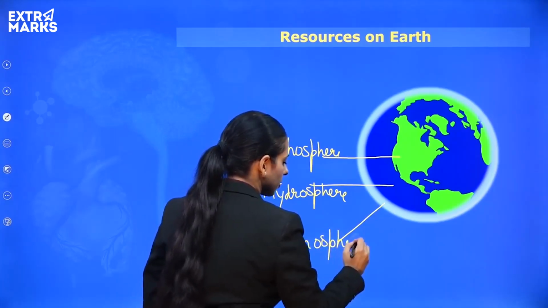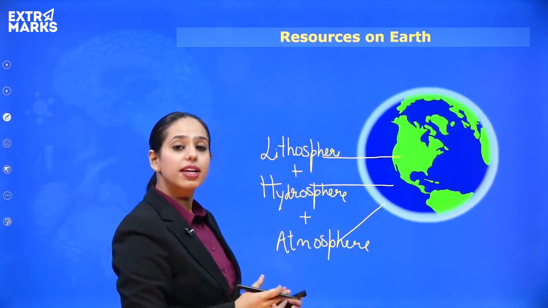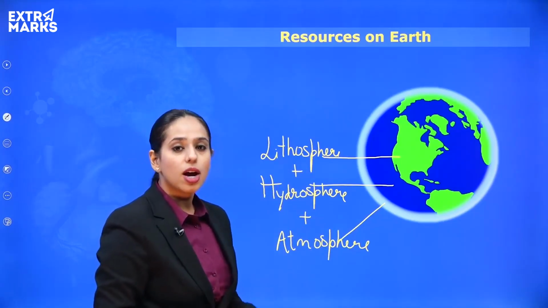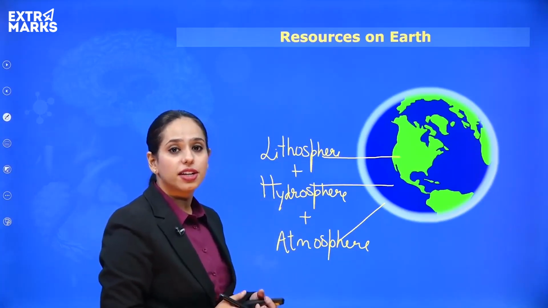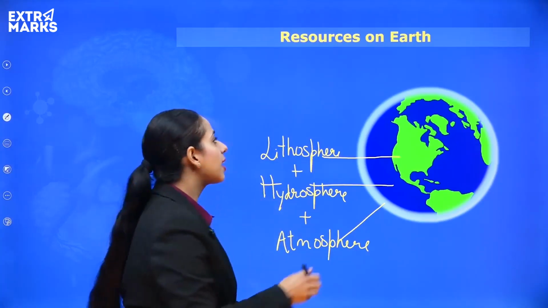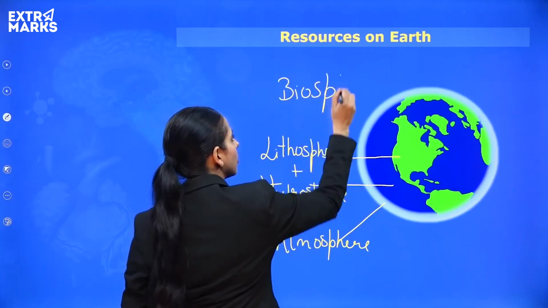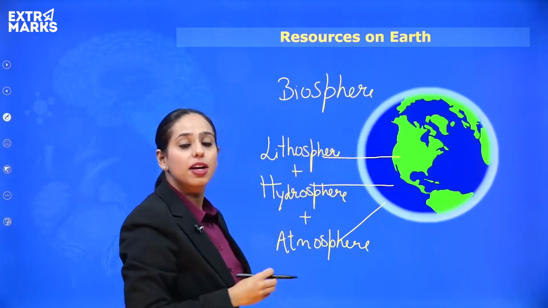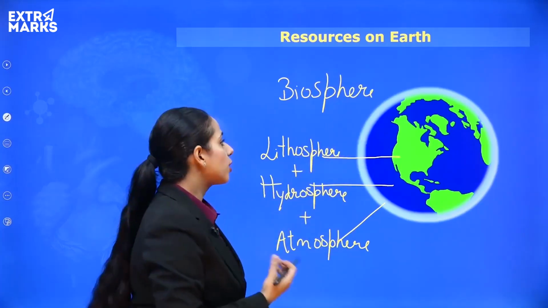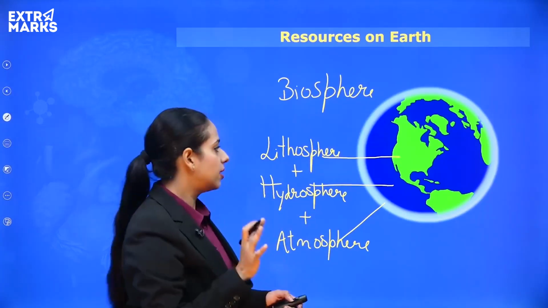Now, all these spheres have some living and some non-living components. Where all these living components interact with each other and also with the non-living components, that's known as the biosphere. That is the sphere of the living, okay? And as you know, there are living beings in the water, in the land, and also in the air, right? So that means biosphere encompasses all these different spheres, right?